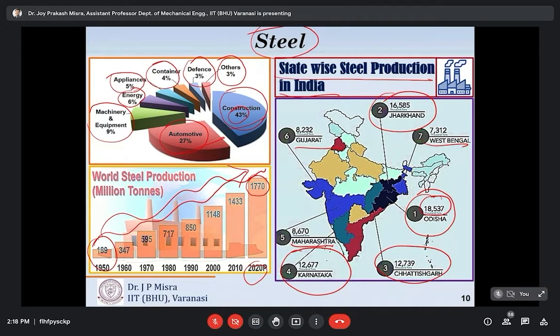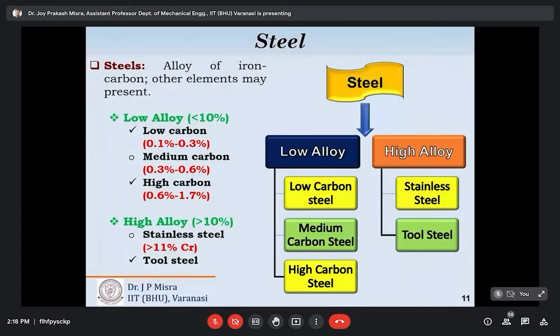Now coming to the steels, on the basis of alloying amount they are classified as low alloy steel and high alloy steel. So the first classification is low alloy steel and high alloy steel. In low alloy steel, the alloying amount is less than 10%. If the total alloying amount is less than 10%, including a maximum of 2% carbon, then that is termed low alloy steel.